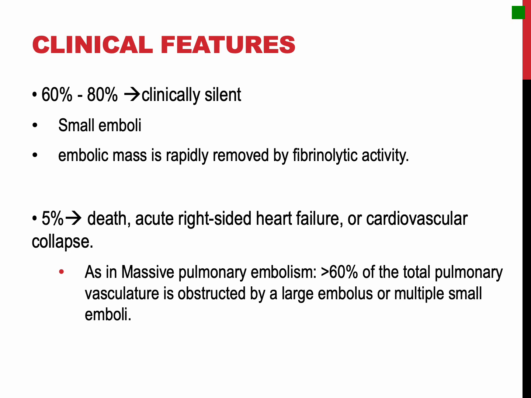Pulmonary thromboembolisms are mostly clinically silent because they are small, so the bronchial circulation sustains the viability of the affected lung parenchyma, and the embolic mass is rapidly removed by fibrinolytic activity. In 5% of cases, death, acute right-sided heart failure, or cardiovascular collapse occurs suddenly, as in massive pulmonary embolism. This typically happens when more than 60% of the total pulmonary vasculature is obstructed, either by a large embolus or